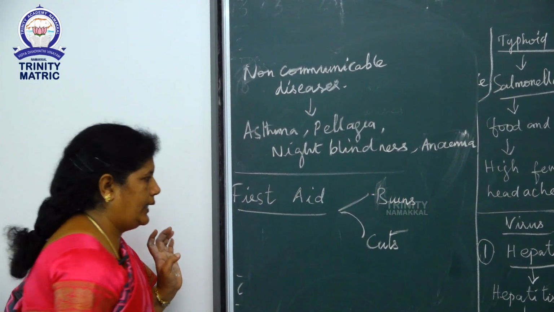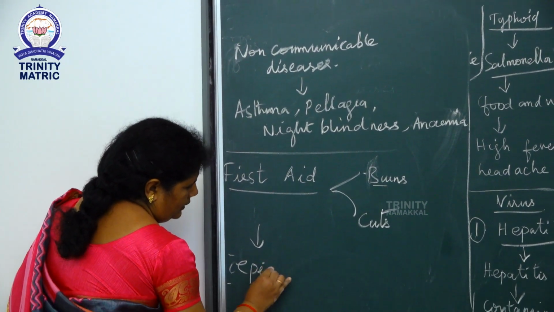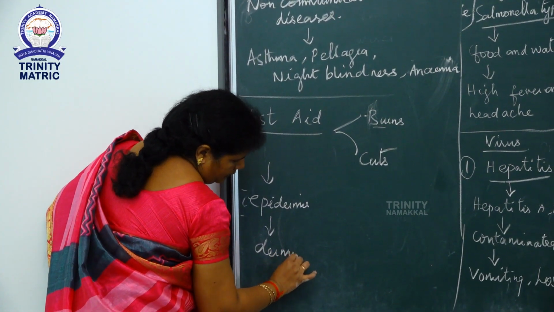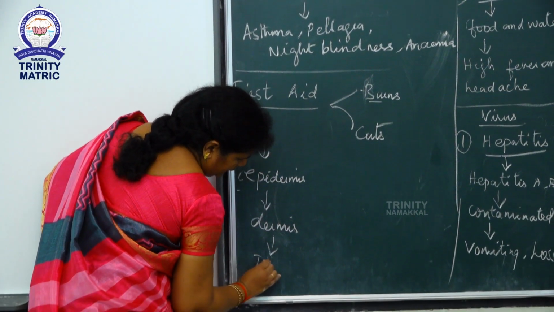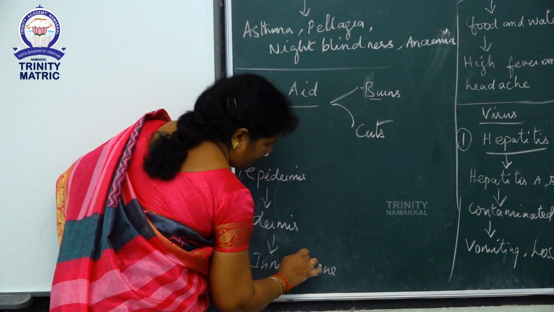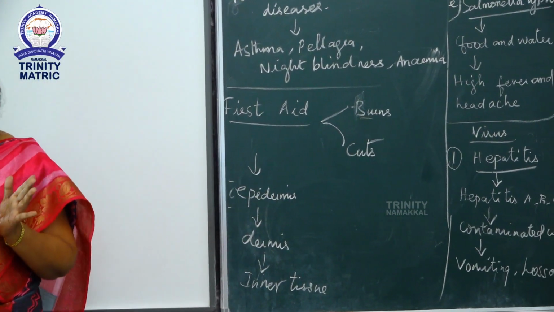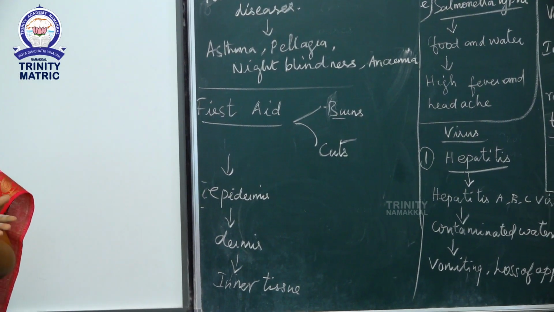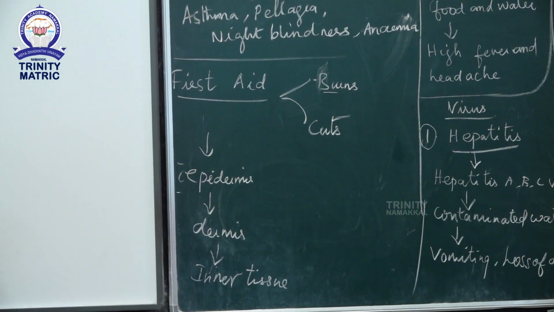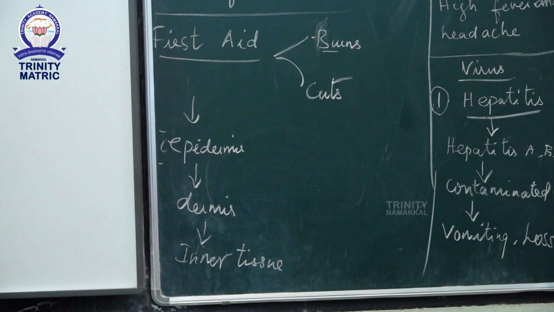Burns affect the skin. The skin has layers: first the epidermis, then the dermis, then the inner tissues, which are damaged. If the burn affects only the outer layer of the skin, you can pour water over it, clean it with sterilized material, then apply antiseptic cream.